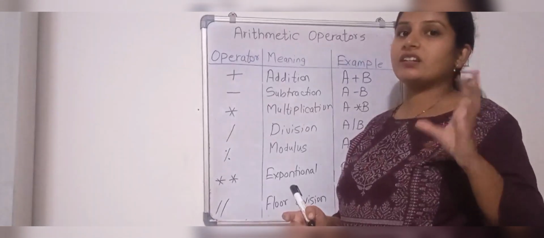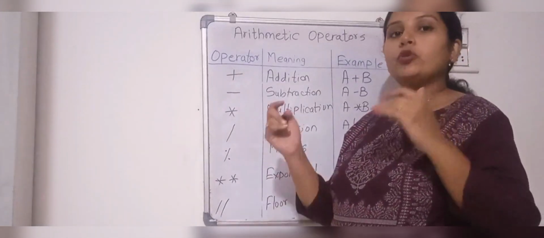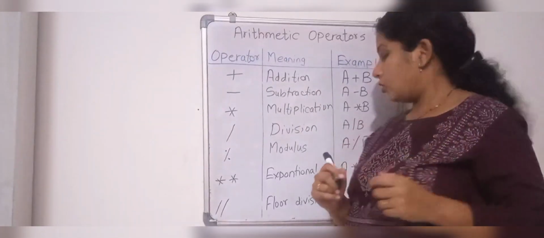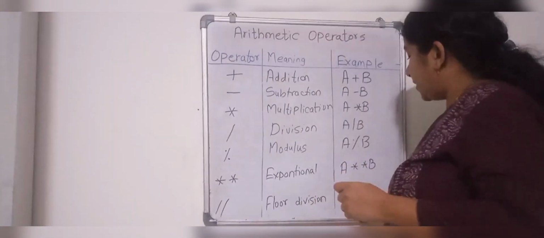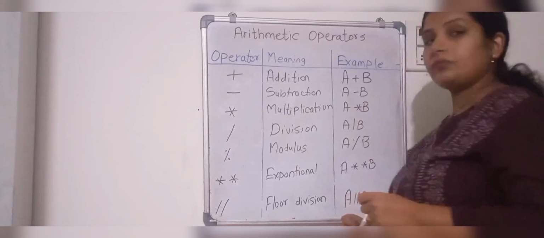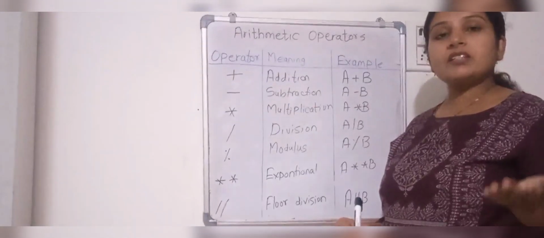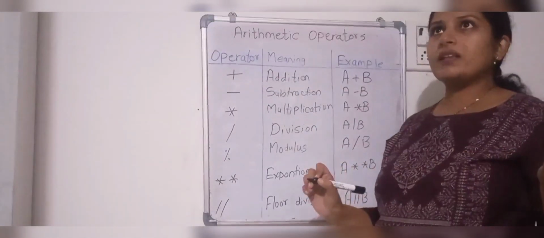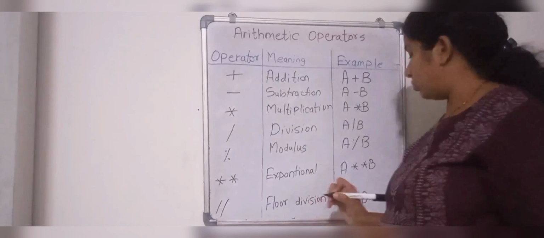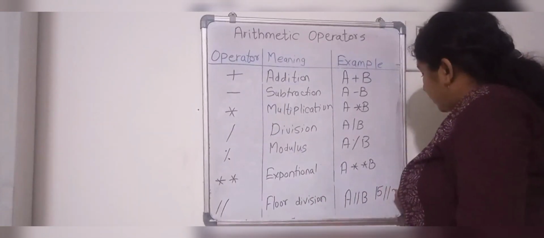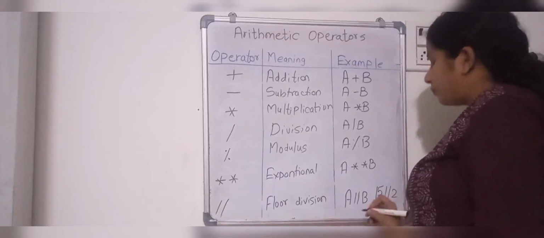It means you are not considering the result as a decimal number, you are taking the lower limit of that value. So it is represented like this, a floor division b. For example, suppose you are dividing 15 floor division by 2.